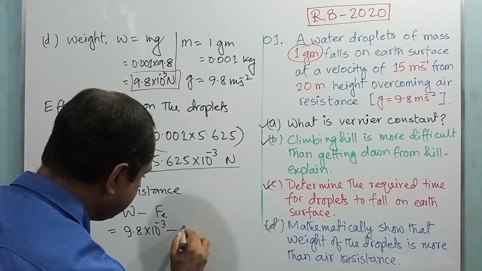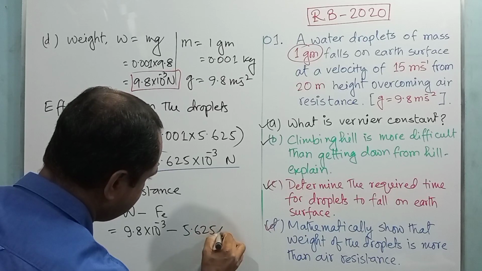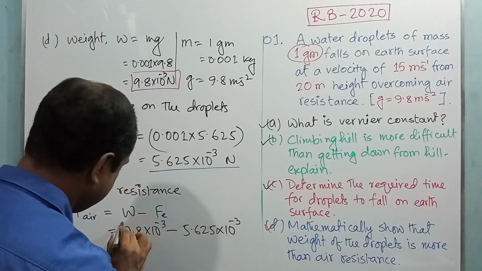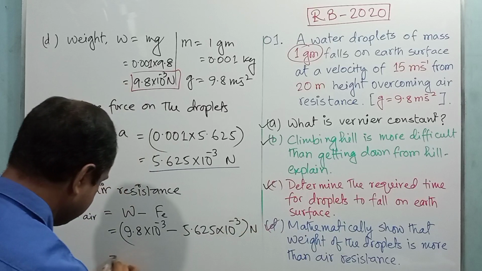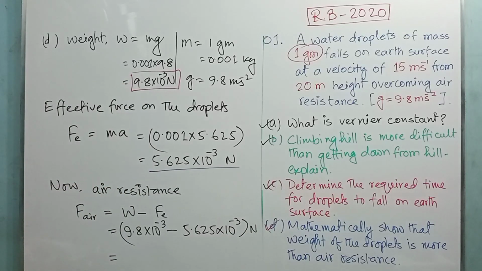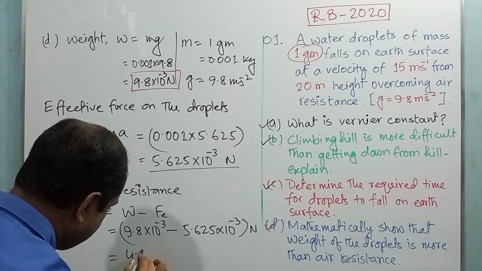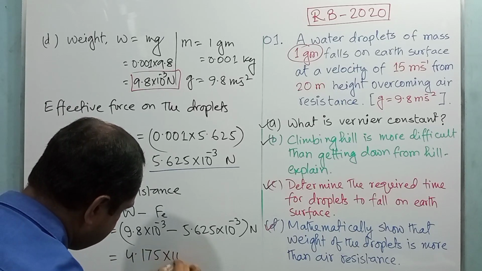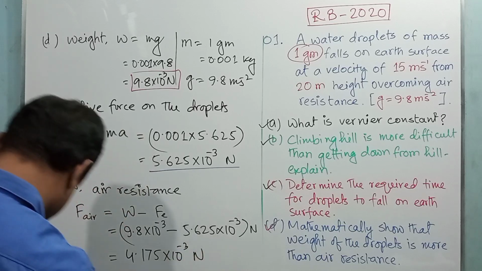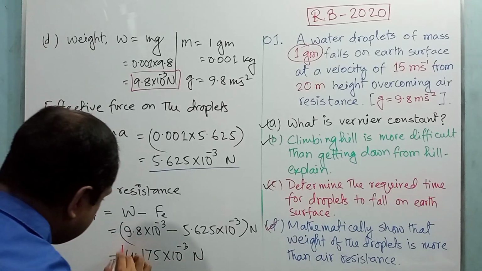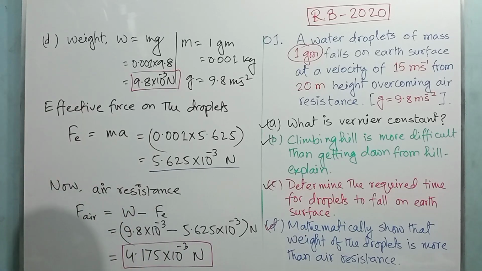the effective force is 5.625 into 10 to the power minus 3 Newton. So after the calculation you will get 4.175 into 10 to the power minus 3 Newton. Dear student, this is the air resistance.